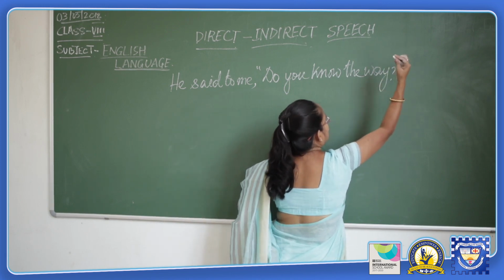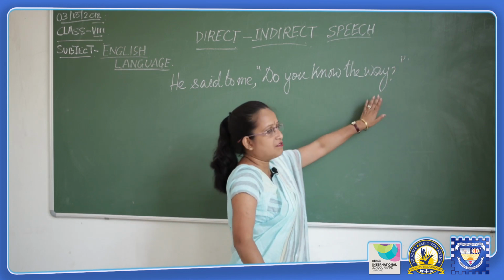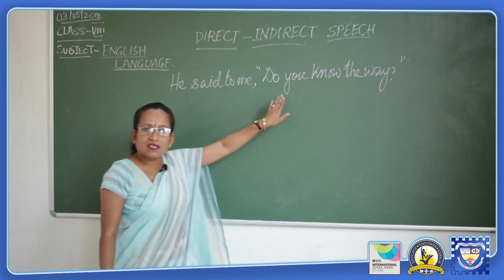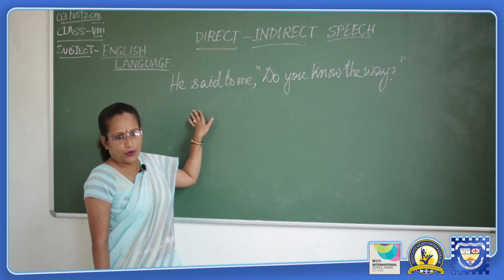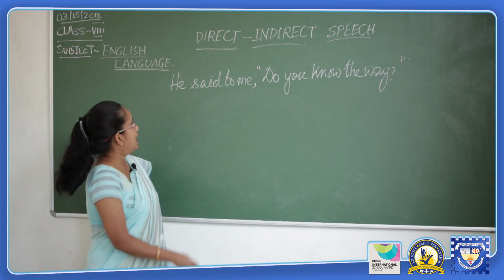As it is a question, we have to put the interrogative sign over here. When this same sentence is converted into the indirect speech, now what do we write?